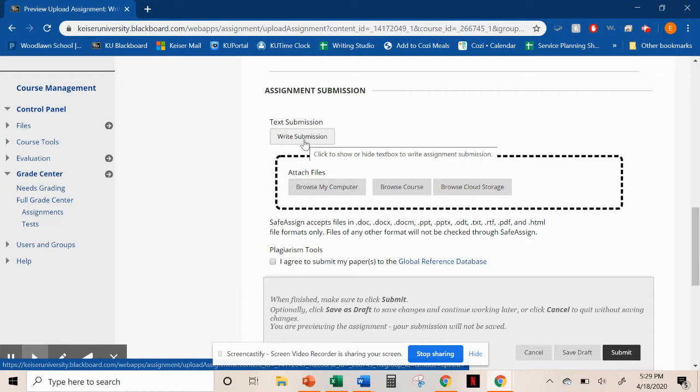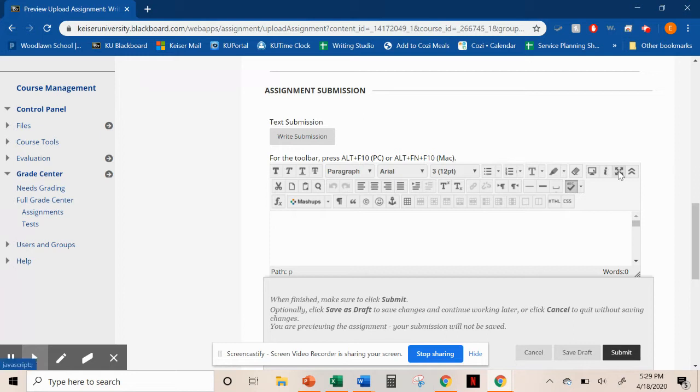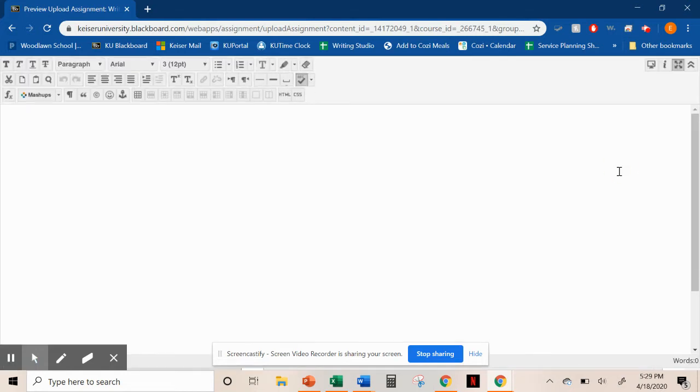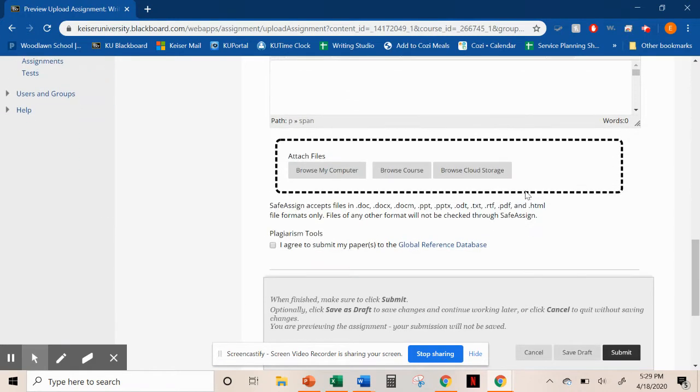Now, if you do choose to write your submission in here, right, you've got all this stuff. You can open it up so that it looks more like a word processor, but you do need to make sure that you occasionally save as draft. If you don't save as draft, it will most likely lose your work. It's notorious.